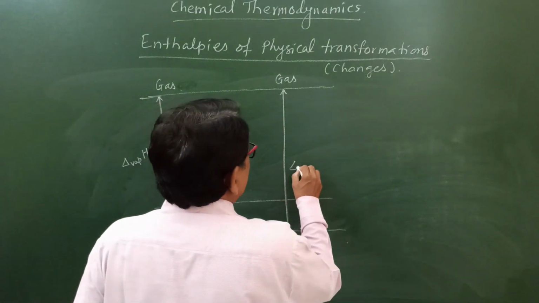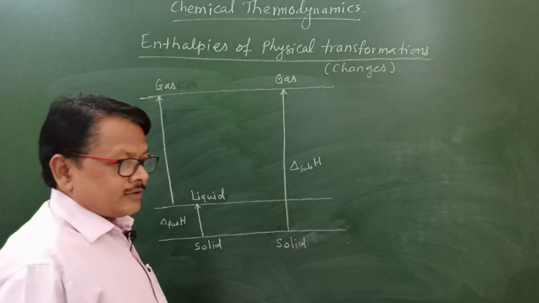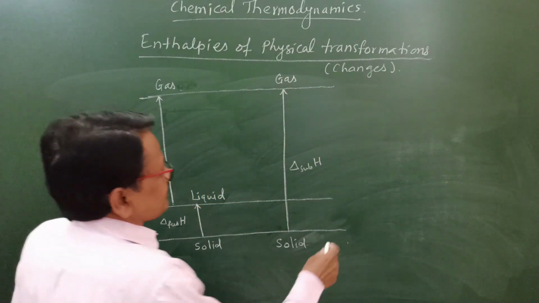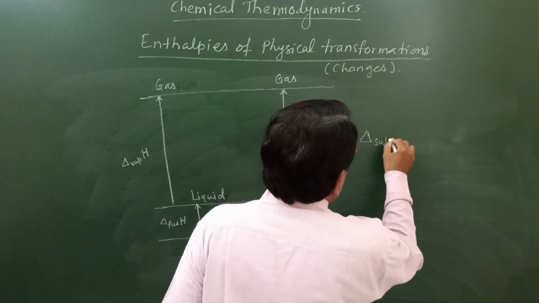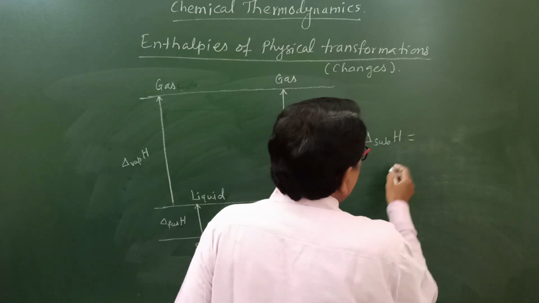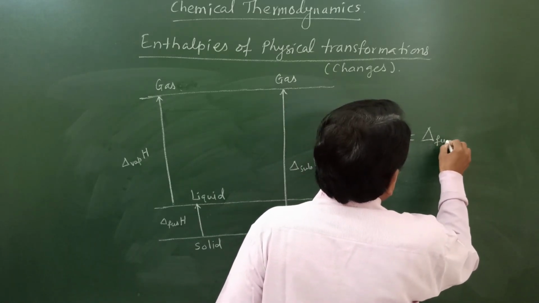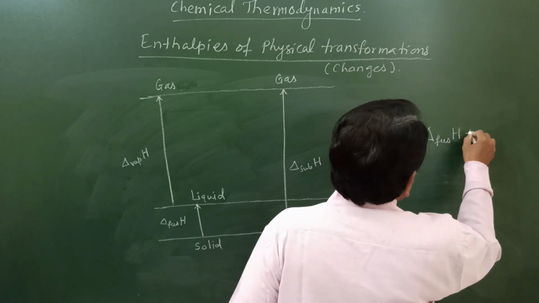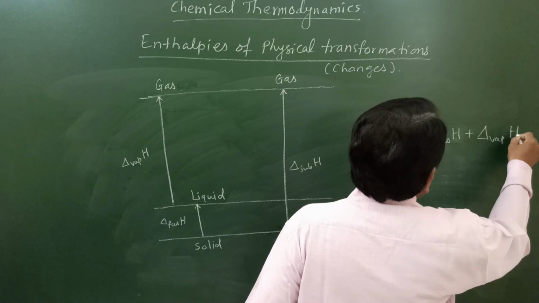Here enthalpy of sublimation, delta H sub, is equal to enthalpy of fusion, delta H fusion, plus enthalpy of vaporization, delta H vaporization.